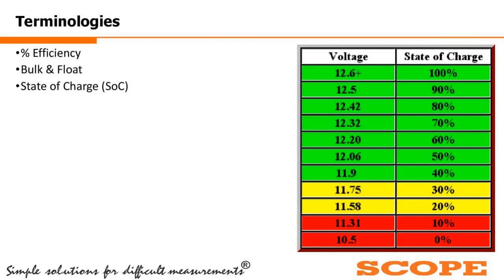Now, in the earlier slide, what I explained, the ECV, that is the electrical critical voltage, is this 10.5 volt. Beyond this value, the battery may go into the deep discharge mode.